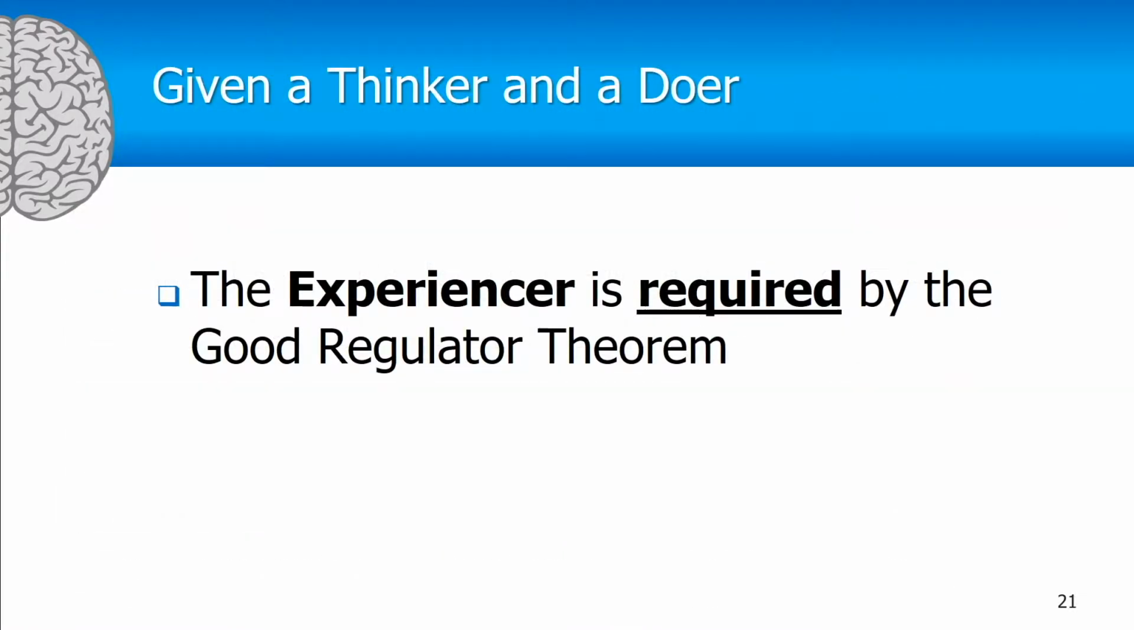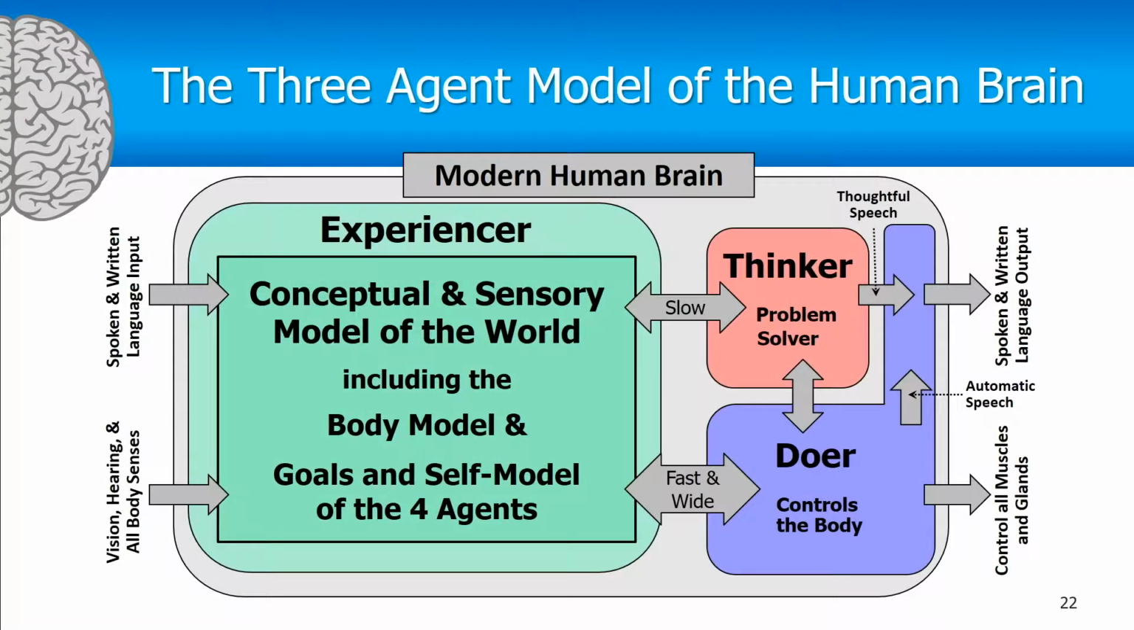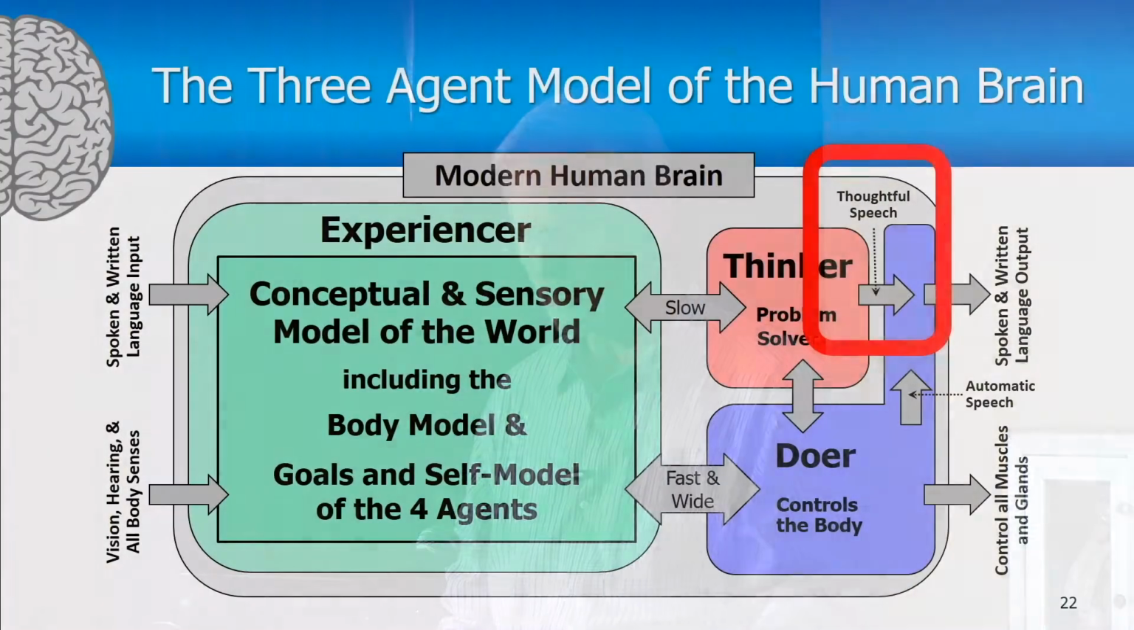Now, given a thinker and a doer, the experiencer is required by the good regulator theorem. A model of the major connections between the agents is shown here. The thinker is the general problem solver, and in addition to solving problems, the thinker can also produce thoughtful speech. For example, when you're reporting the result of the sum of two-digit numbers, your thinker computed those results, and then your thinker is using thoughtful speech to communicate the answer to somebody else.